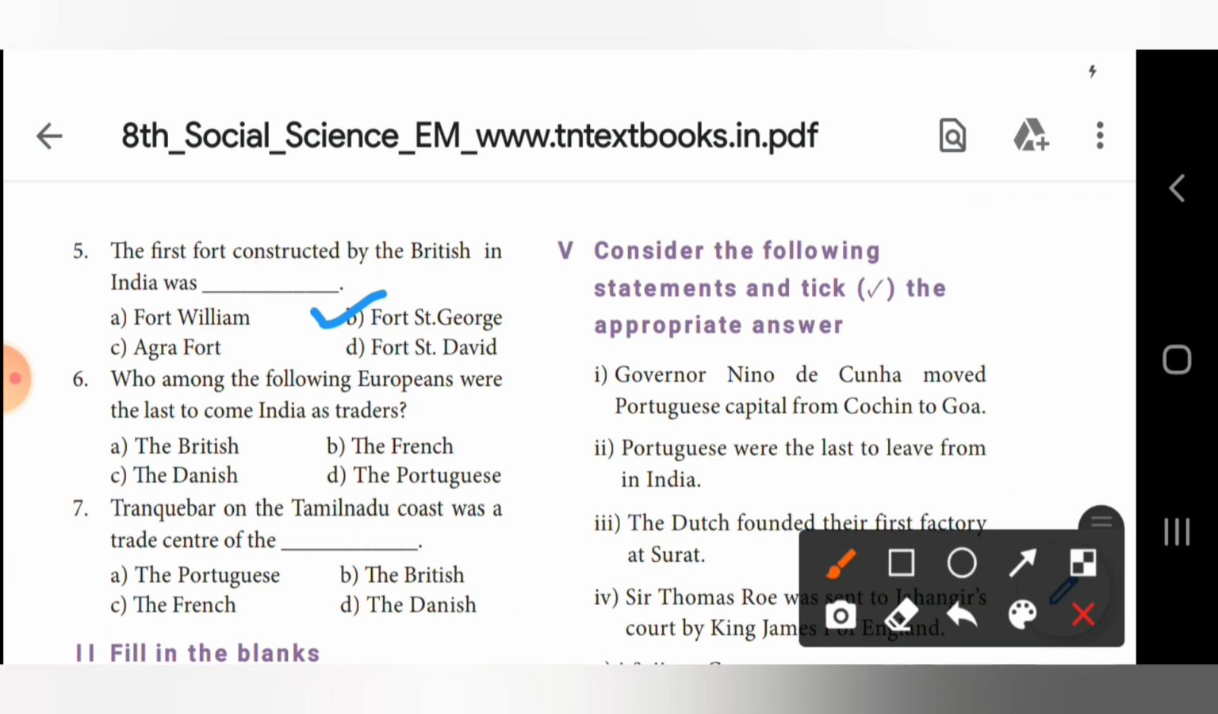Sixth one, who among the following Europeans were the last to come to India as traders? B is the answer, the French. Seventh one, Tranquebar on the Tamil Nadu coast was a trade center of the dash. D is the answer, the Danish. Tranquebar on the Tamil Nadu coast was a trade center of the Danish. So we have completed choose the best answer.